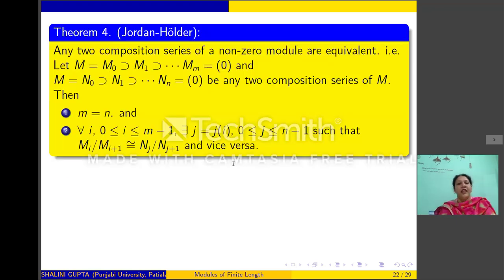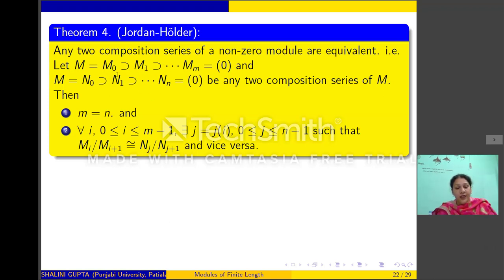Next we prove the Jordan-Hölder theorem. It says that any two composition series of a non-zero module are equivalent. Equivalent in what sense? That if we have two composition series of a module M, say M equal to M_0 containing M_1 containing and so on, and M equal to N_0 containing N_1 and so on, then first of all the lengths of these two series are equal, that is n is equal to m, and the quotients are isomorphic in some order.